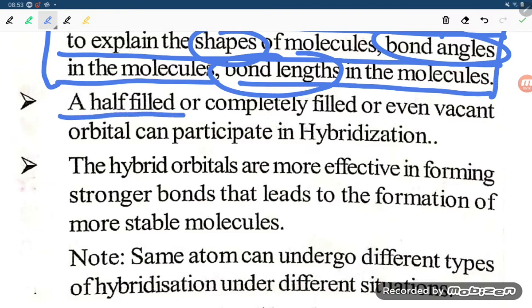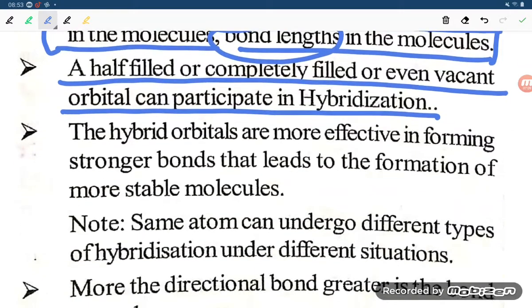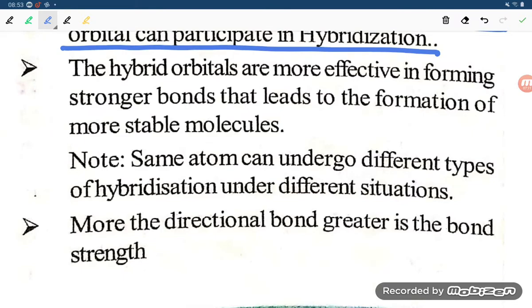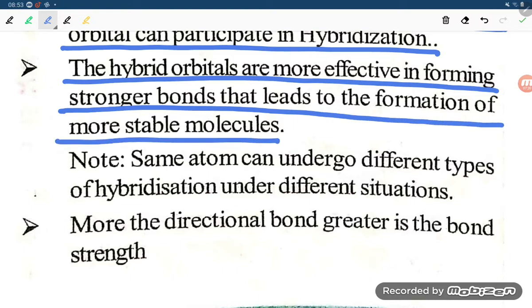The half filled or completely filled or even vacant orbital can participate in the hybridization. So any type of orbitals are able to hybridize, whether half filled, full filled or vacant orbital, they can undergo the hybridization. The hybrid orbitals are more effective in forming the stronger bond that leads to formation of more stable molecule. So hybrid orbital will form the stable bond.